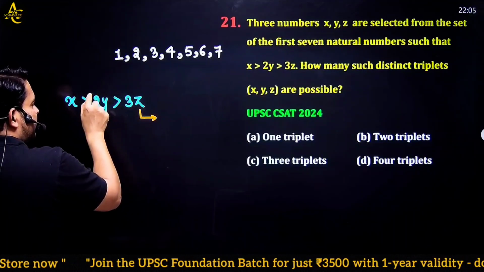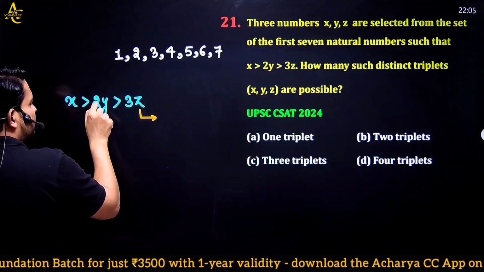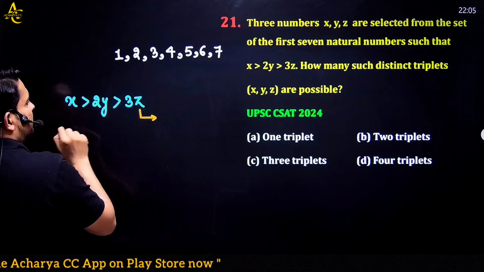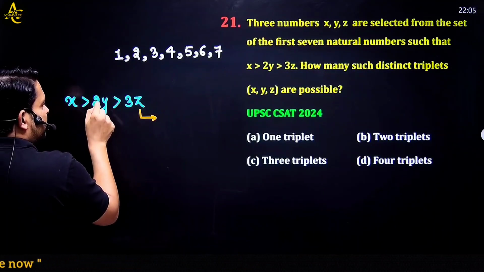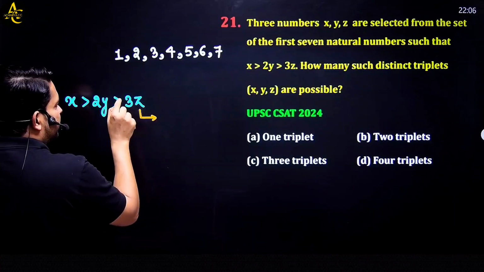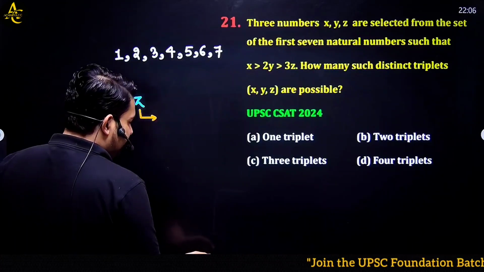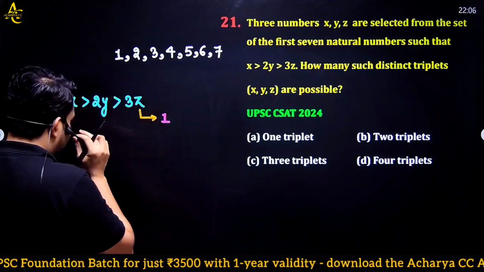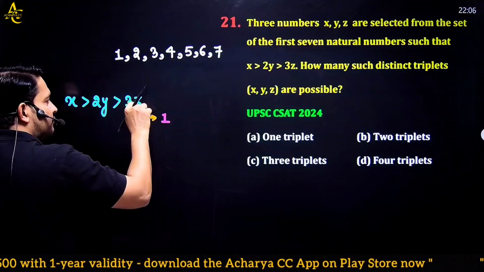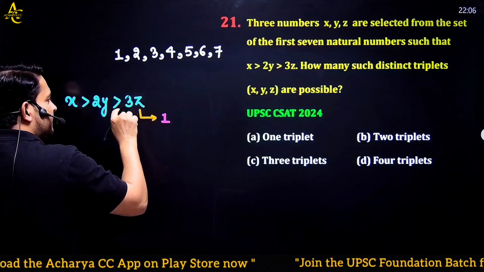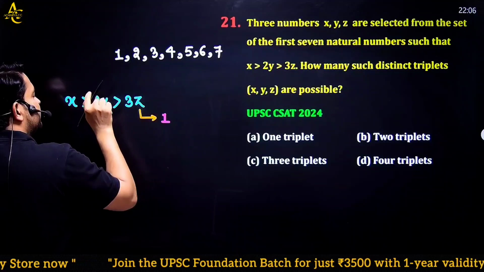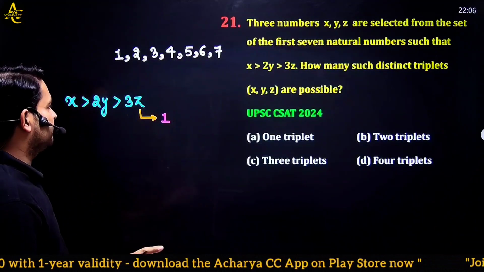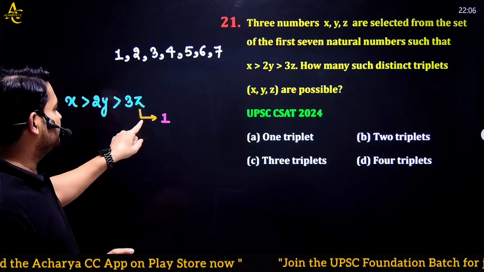But we cannot make it 7, because 2 is a multiplier and y is a natural number. When I multiply 2 with a natural number, I get an even number, but 7 is an odd number, so we cannot take the value of z more than 1. So z has only one value, that is 1. We cannot take z equal to 2. If z is 2, then it becomes 6, then it will definitely be 7 or 8. But we have to take only natural numbers up to 7.